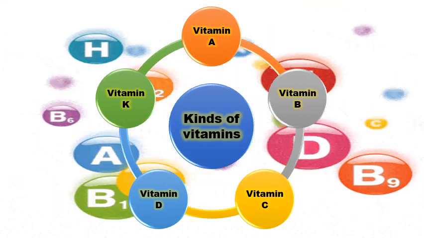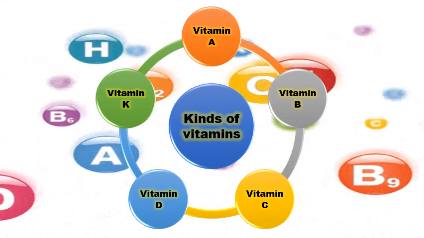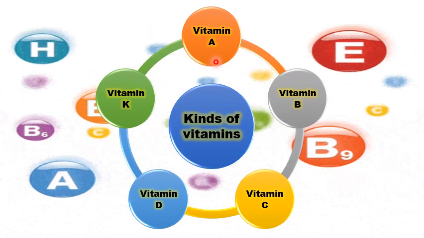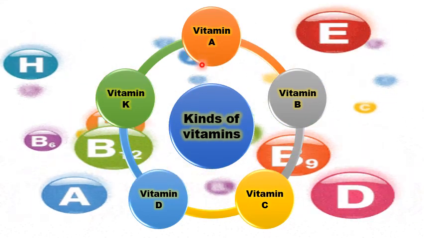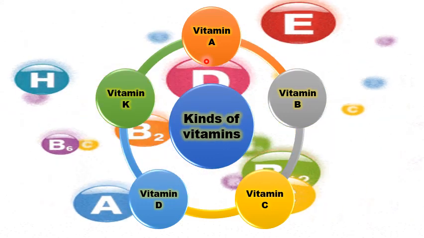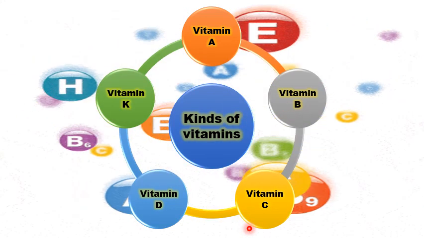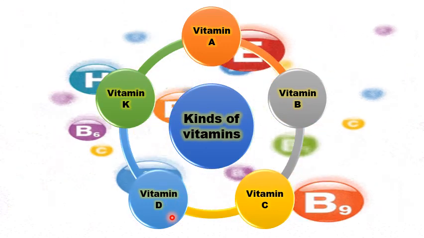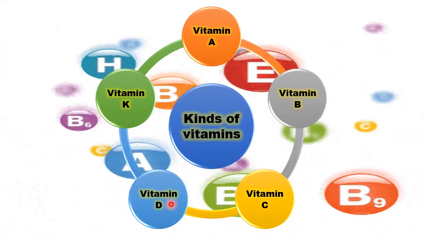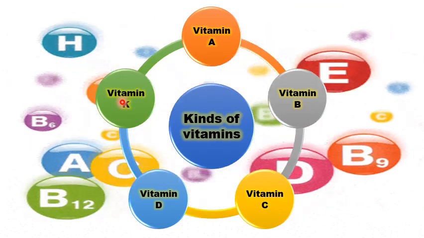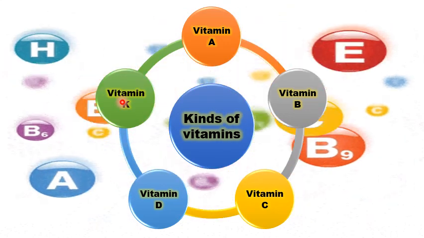Although vitamins have a number of kinds, here we are going to discuss only a few main and common kinds of vitamins, and these are vitamin A, vitamin B, vitamin C, vitamin D, and vitamin K. These are the important kinds of vitamins which you might have heard in your life.